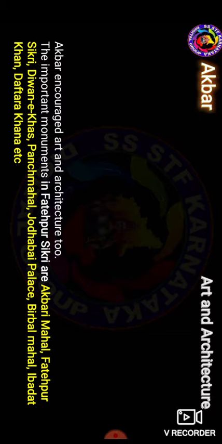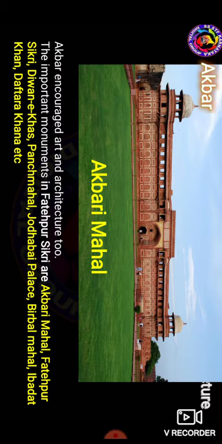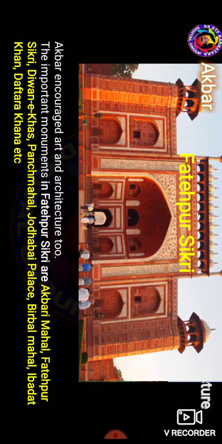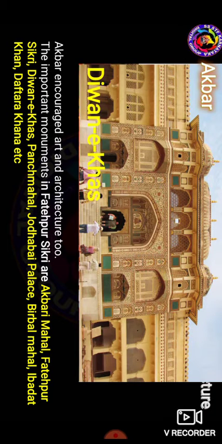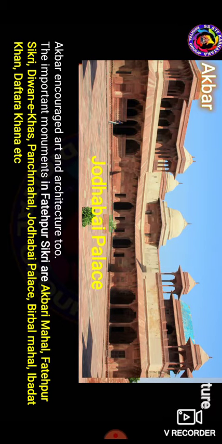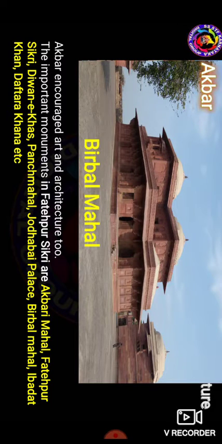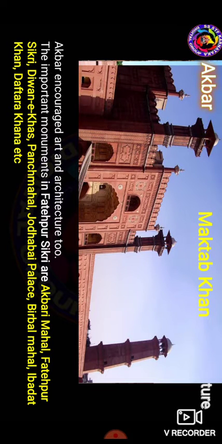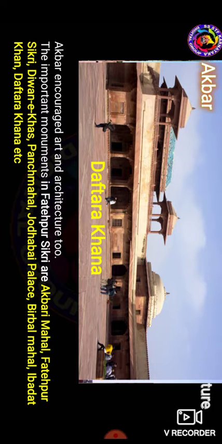Akbar encouraged the art and architecture field also. Some of the main important monuments are the Akbari Mahal, and then Fatehpur Sikri, Diwan-e-Khas, Panch Mahal, Jodhbai Palace, the Birbal Mahal, Ibadat Khana, Daftar Khana.